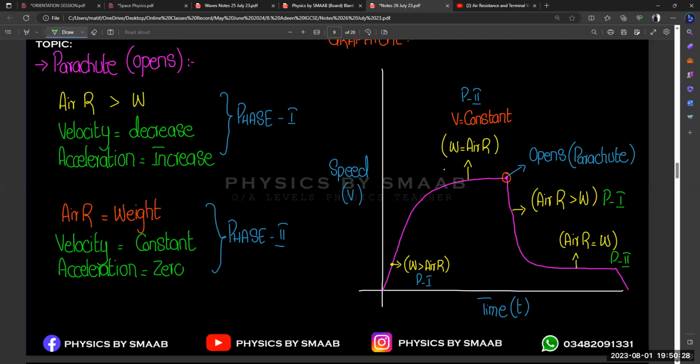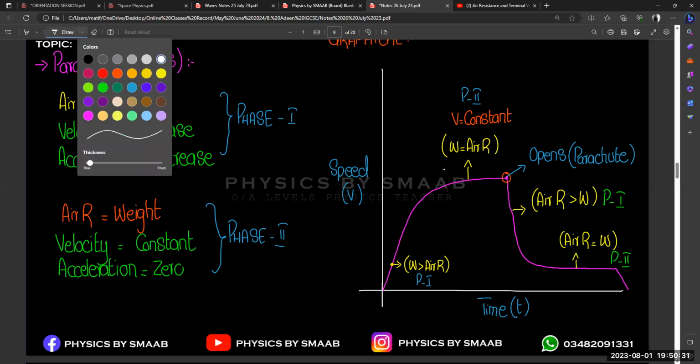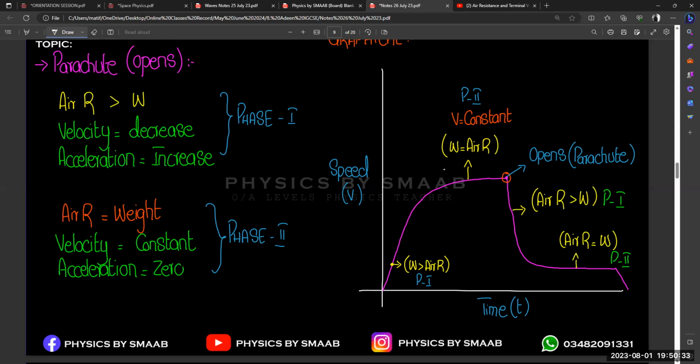So we are getting our terminal velocity in this graph. First one over here. We are getting our terminal velocity at this point. And the next one is this one. At this point, we are getting terminal velocity, right?